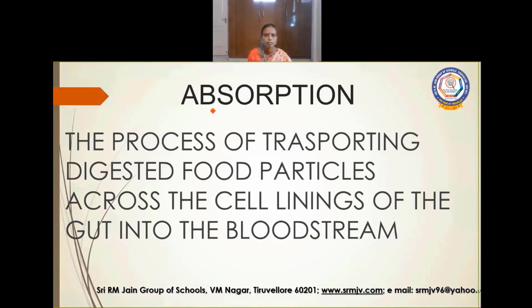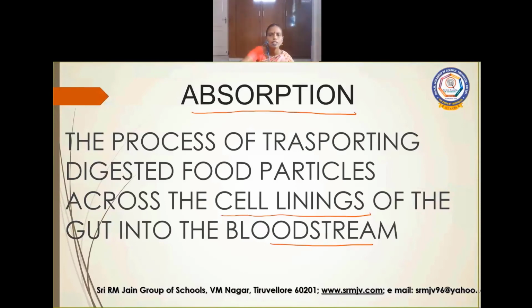Absorption. What is absorption? Now the food is digested. Next, it has to be absorbed. Nutrients need to be absorbed. It is the process of transporting the digested food particles across the cell lining of the intestine into the blood. It mixes with the blood by the process called diffusion. So, the nutrients are absorbed. Then only we can do our work. And one more stage is there.